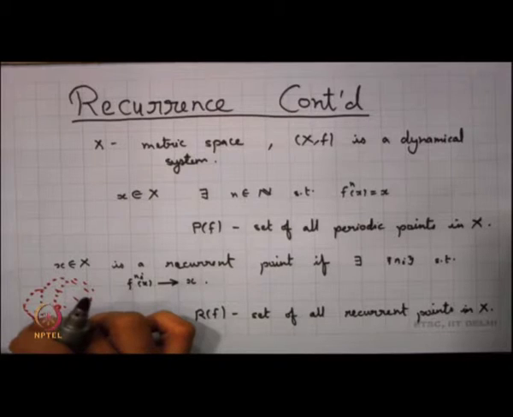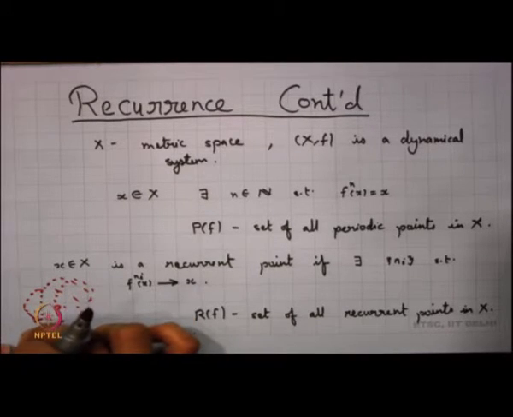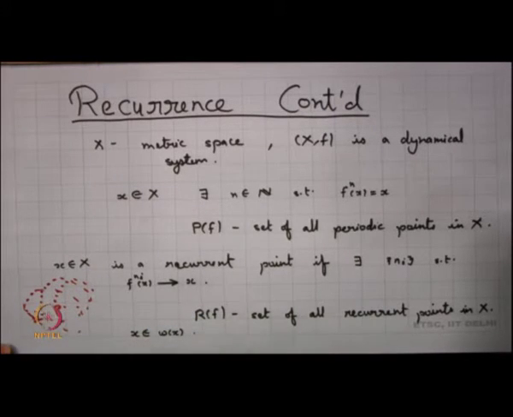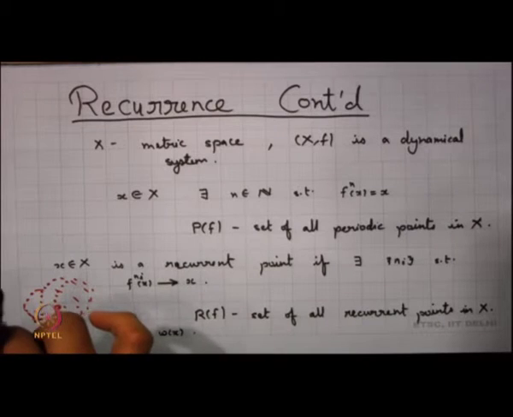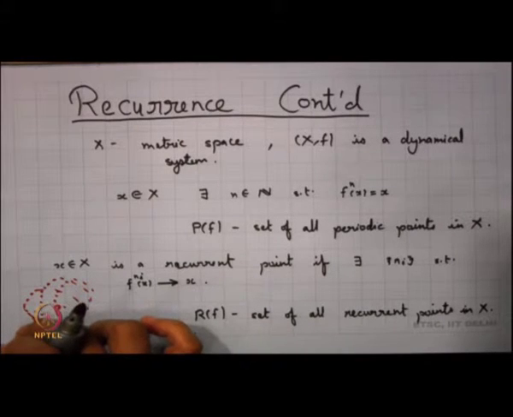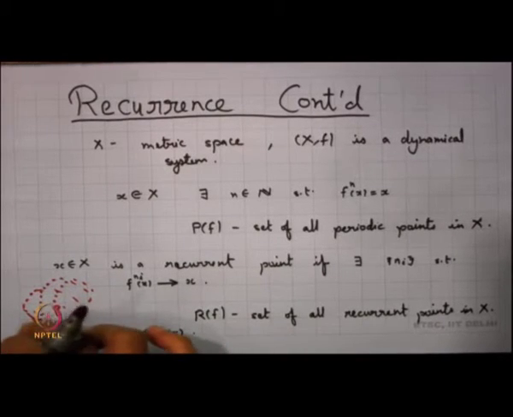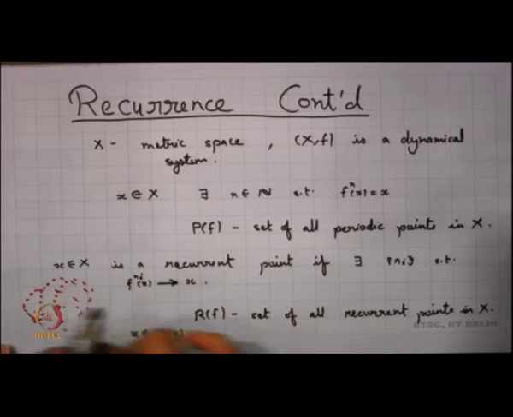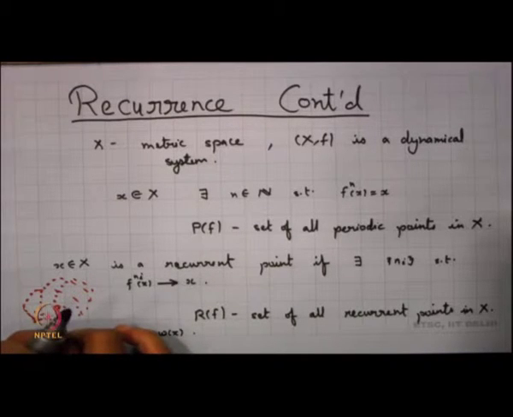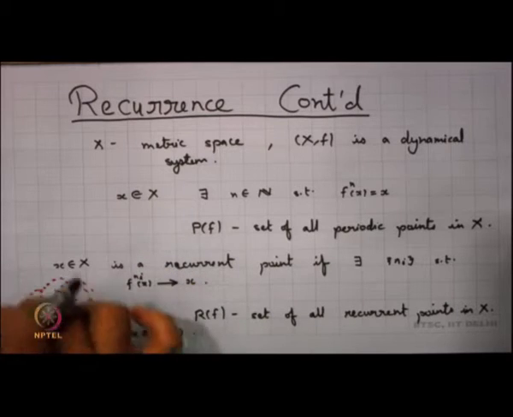Now we want to approximate this. We do not want to look into the point itself; there is an approximation of returning back to itself. Instead of x, we say we are not interested just in the point x returning back to itself, but maybe a neighborhood of x returns back to itself.